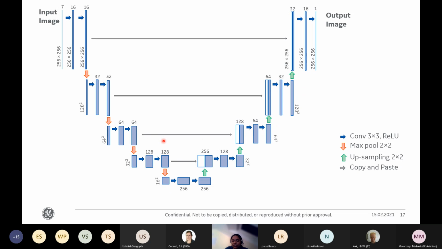The skip connections concatenate all channels from the encoding branch to the decoding part. So it effectively doubles the number of channels for each decoding block. And these skip connections help the network to consider low-level input information during the reconstruction of the solution. Each section of the network consists of a convolutional layer in addition to a nonlinear activation function called ReLU.